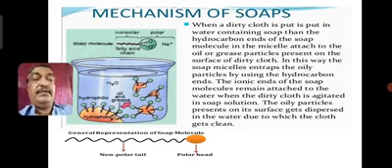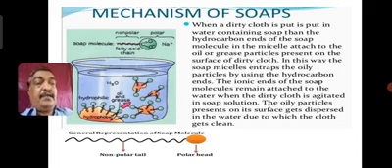Here is a long chain hydrocarbon part, which is non-polar, and the water soluble component part is COONa. When you keep the cloth containing the oil or dust particle along with your soap, which is soaked well in the water, there is a formation of a micelle. So what is this micelle?